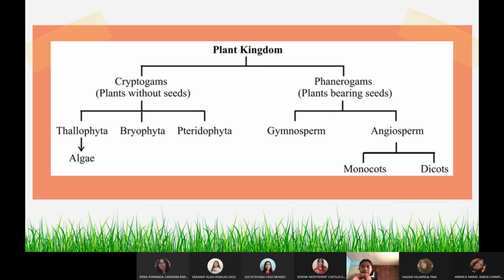Now we're going to see a little graphic that is going to be like a review of all the things we saw. First, we have the plant kingdom that is divided into two, cryptogams and phanerogams. The cryptogams are divided in three, as we already know, Thallophyta, Bryophyta, and Pteridophyta. The Thallophyta has its own subdivision, that is the algae, and now the phanerogams have two divisions, gymnosperm and angiosperm. The angiosperm is divided into subdivisions, that is the monocots and dicots.